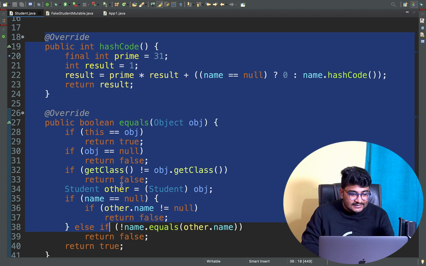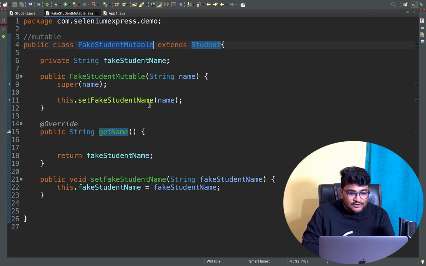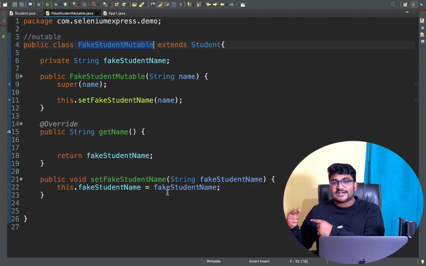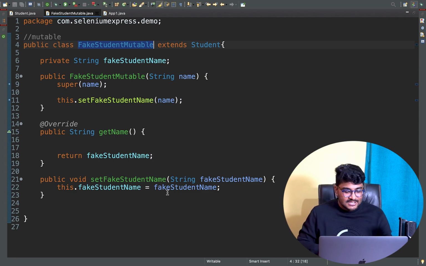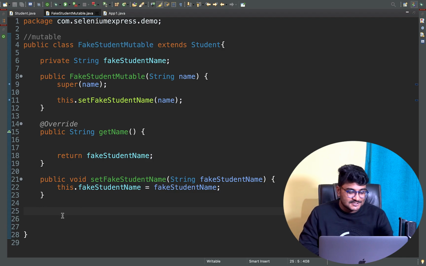If we go back to app1.java, this particular reference is holding this object. In this object, we don't have any hashcode and equals methods. That's why the parent hashcode and equals methods are getting called at runtime. So right now I will do one thing: I will create a hashcode and equals method right here.